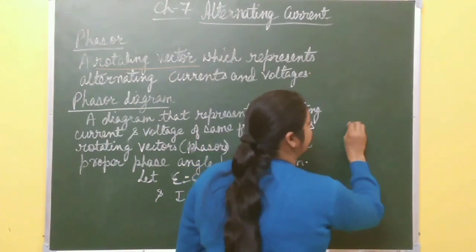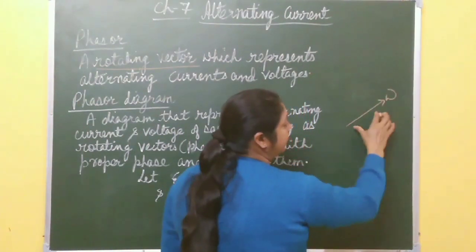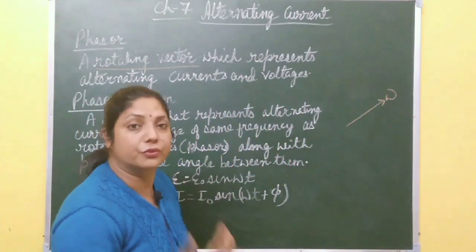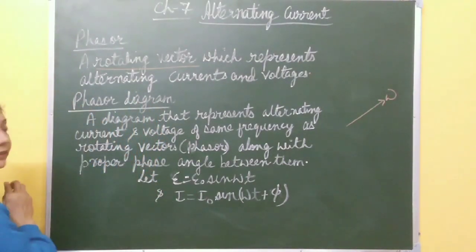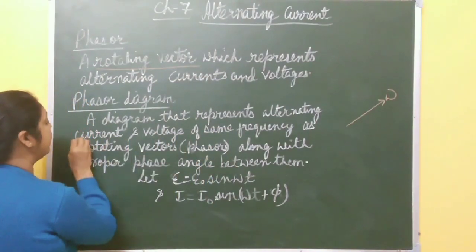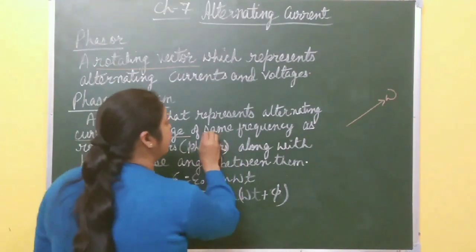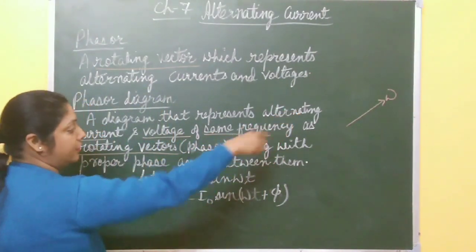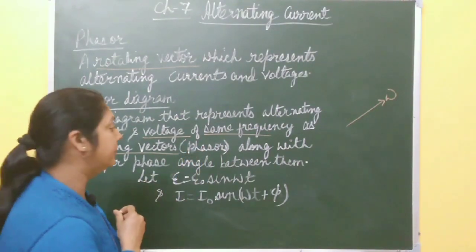Suppose this is a rotating vector and it moves with angular velocity omega. This rotating vector represents alternating current or voltage at any instant of time. Then what is a phasor diagram? Alternating current and voltage, both having the same frequency, are represented as rotating vectors, or phasors, along with the proper phase angle between them.